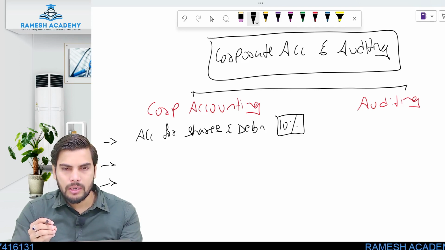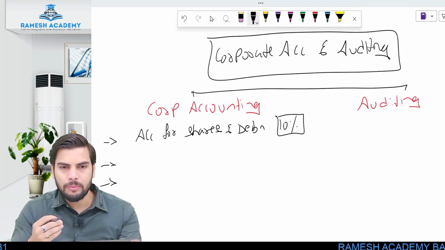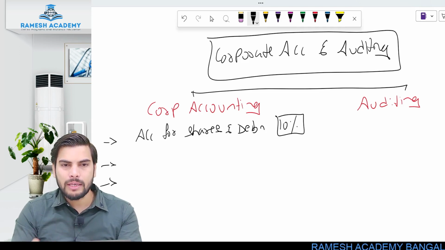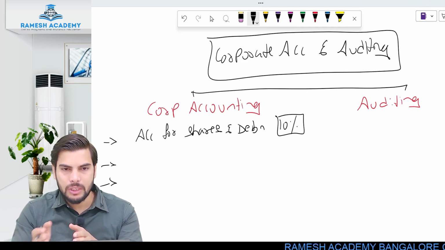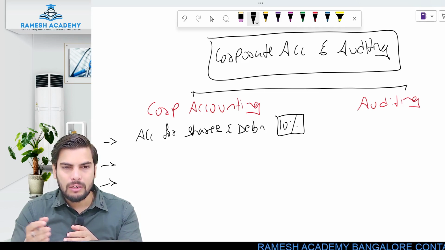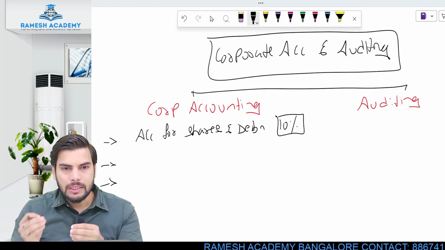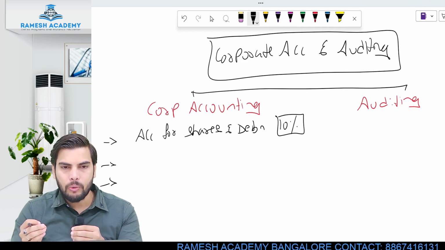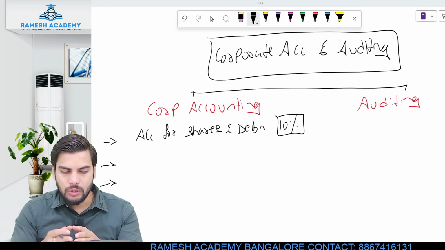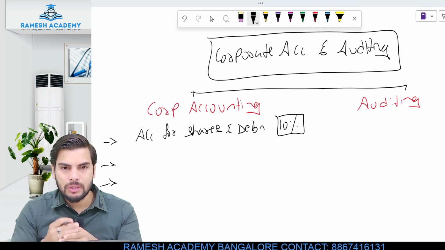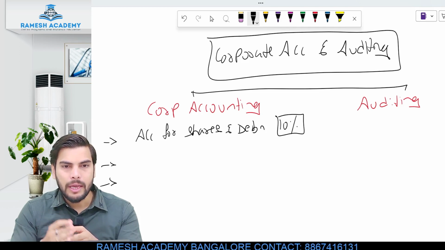In this particular chapter, the things we'll be learning would be the introduction to a company. What exactly is the meaning of a company? What are the features of a company? What are the different types of shares? All these things come in the first unit. In the second unit, we'll be learning mainly about the issue of shares and debentures, so basically the journal entry or accounting pertaining to the issue of shares.